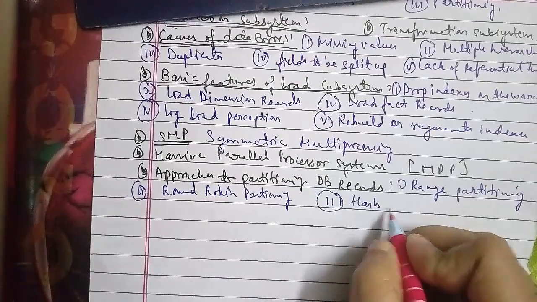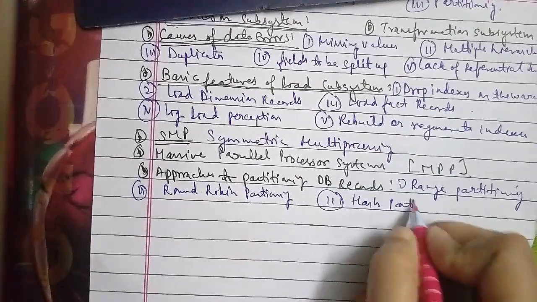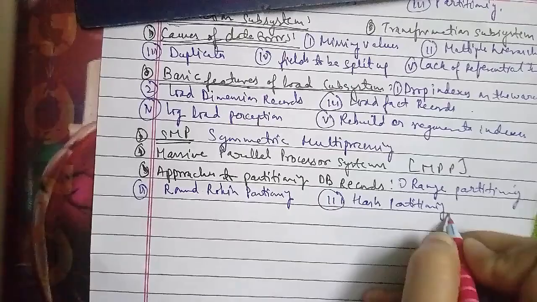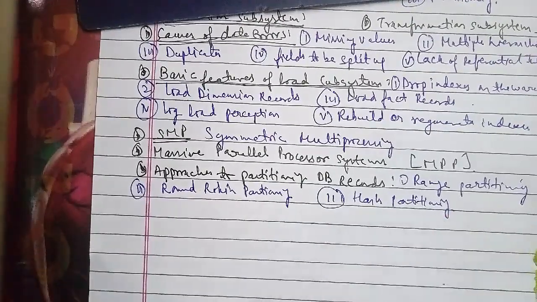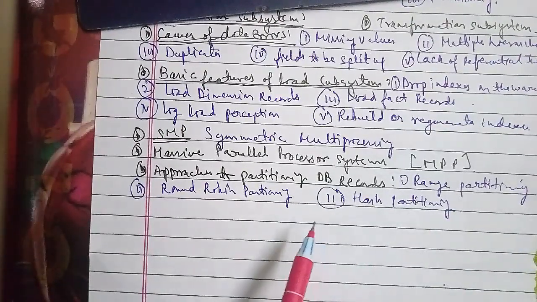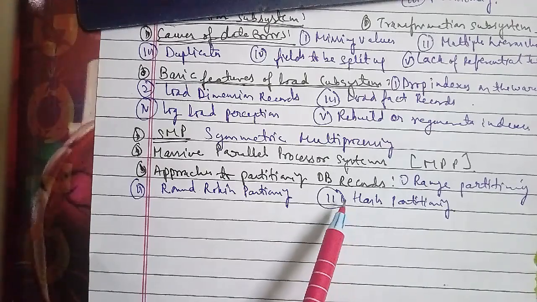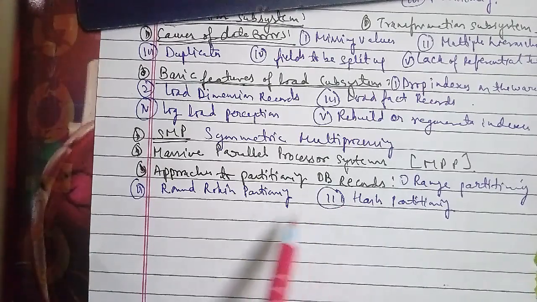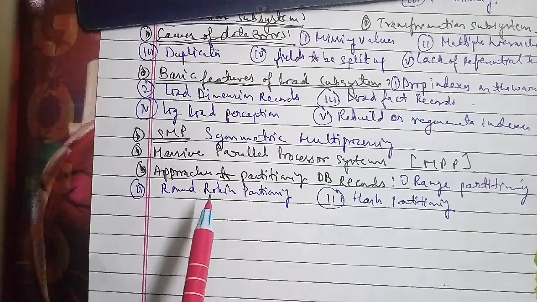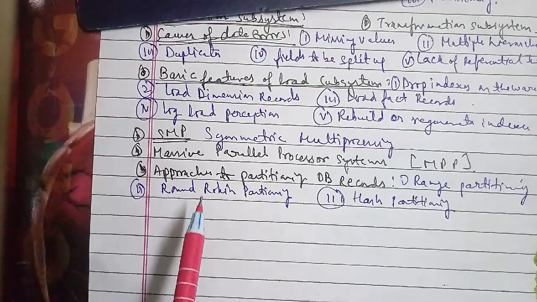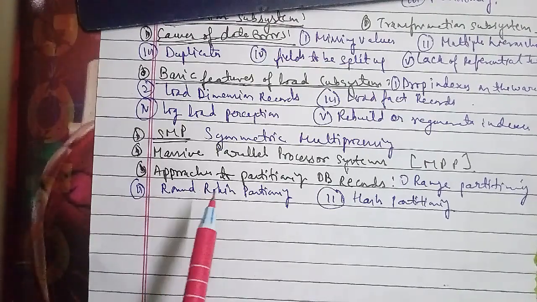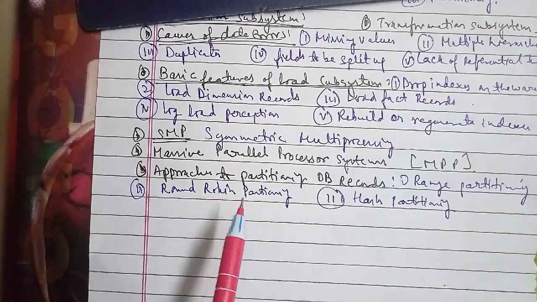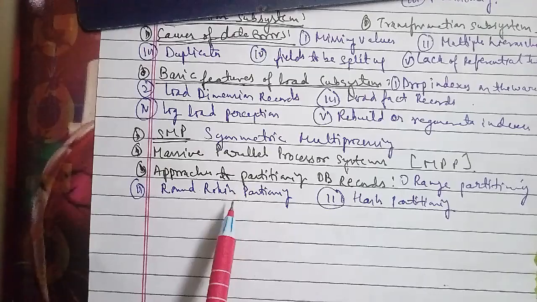The second is operating system. The third is task scheduling. The fourth is database system. The fifth is compiler and optimization work.